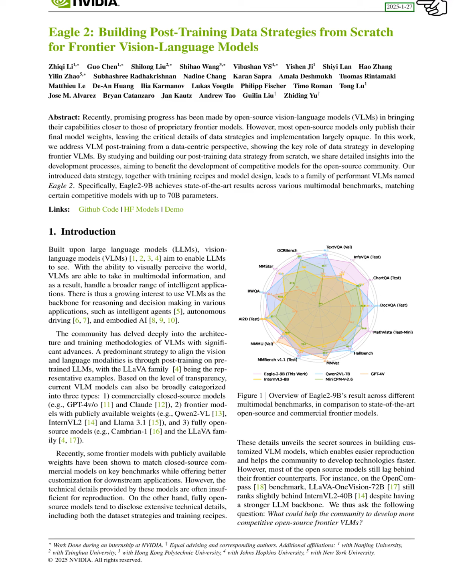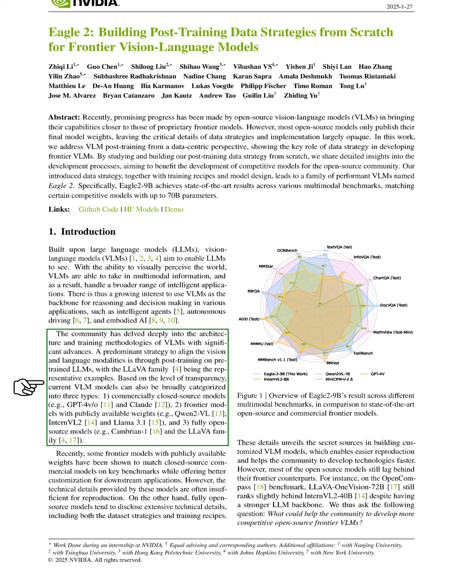Section: Introduction. In this section, we discuss the development of Vision Language Models, VLMs, that enhance large language models, LLMs, by enabling them to process visual information. This capability allows VLMs to handle a wider variety of tasks, leading to increased interest in their application for intelligent agents, autonomous driving, and embodied AI. We have seen significant advancements in the architecture and training of VLMs, particularly through post-training methods on pre-trained LLMs, with the LLaVA family serving as key examples.